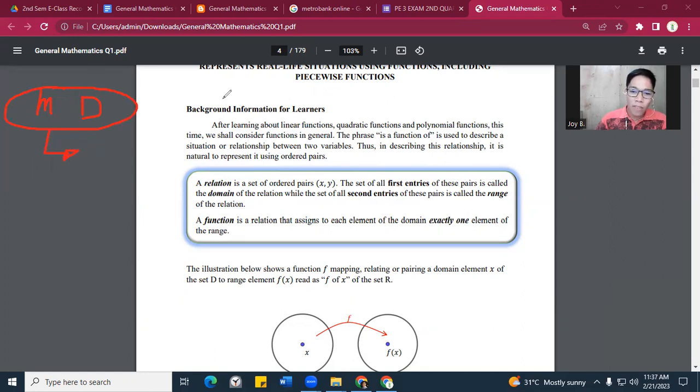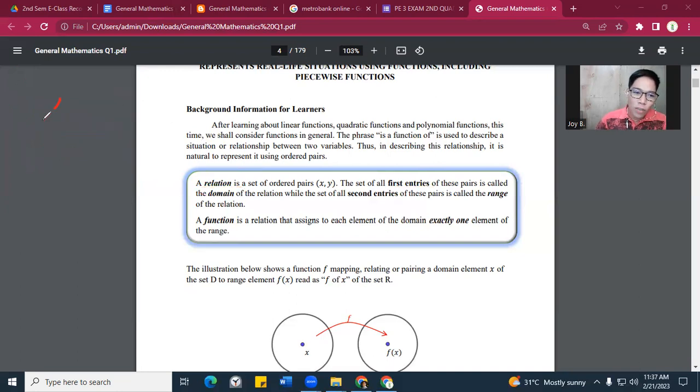Okay, nakuha? Then followed by, pangalawa naman, the first letter here, so you have the letter M, we have the letter D. Okay? Ang tawag raw sa first entries, yung letter M, ang tawag daw dyan ay domain. Okay, repeat after me. Ano ang tawag sa first entry or your first number or letter? Ang tawag ay domain. Okay, one more time.